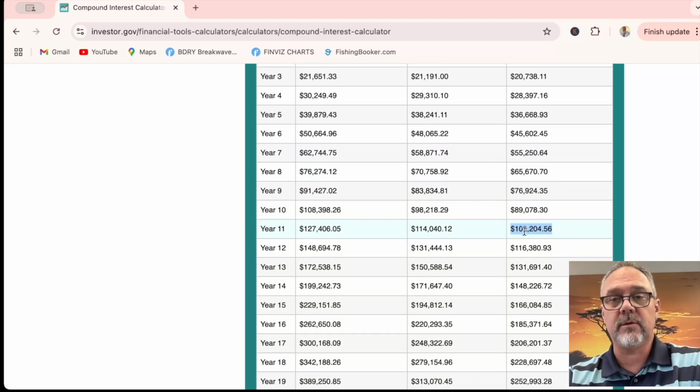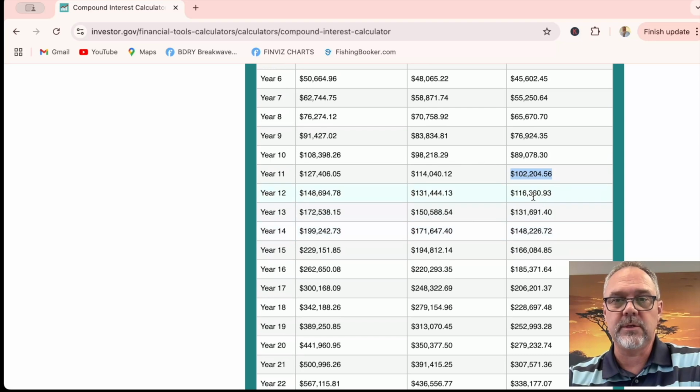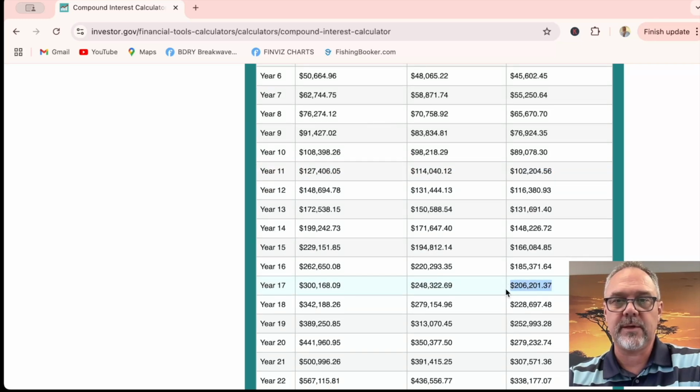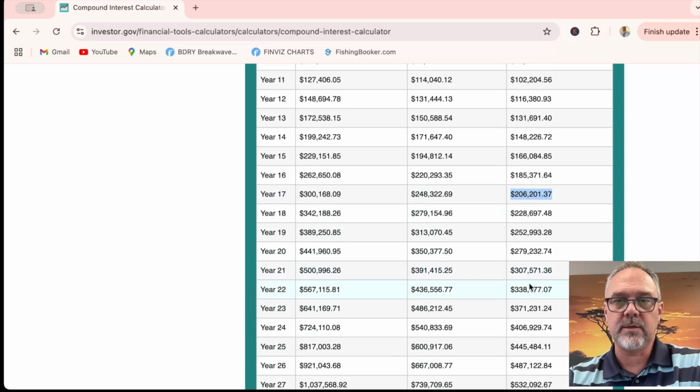But when you get to that $100,000 mark, for some reason, it just kind of tends to explode. So it took you 11 years to get to $100,000. Another 7 years, you get to $200,000. And then to get to $300,000, it took 1, 2, 3, 4 years.